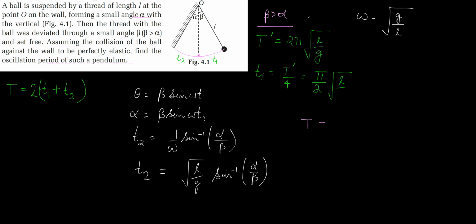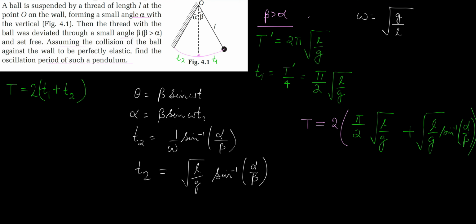So our time T becomes twice of t1, which is pi by 2 square root of L over g, plus t2, which is square root of L over g sine inverse of alpha over beta.